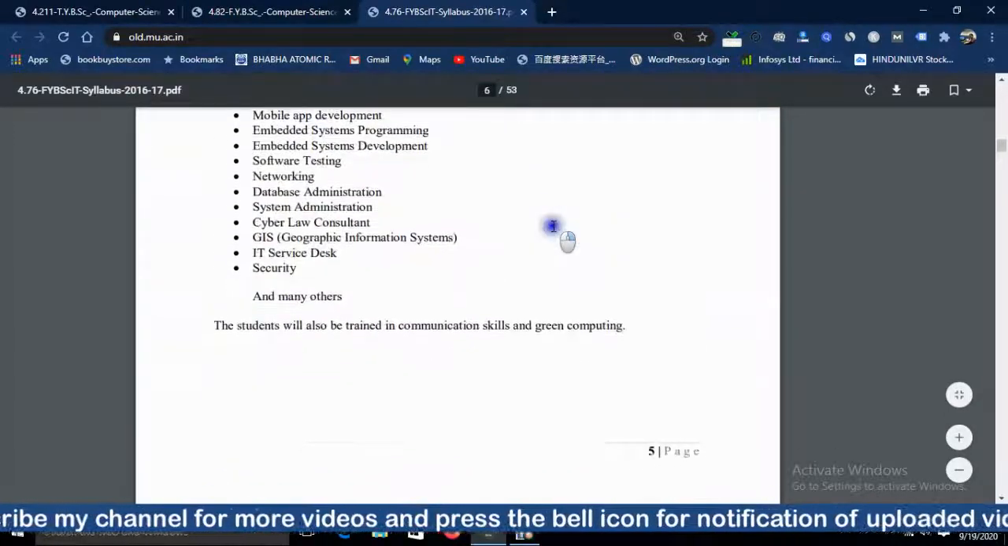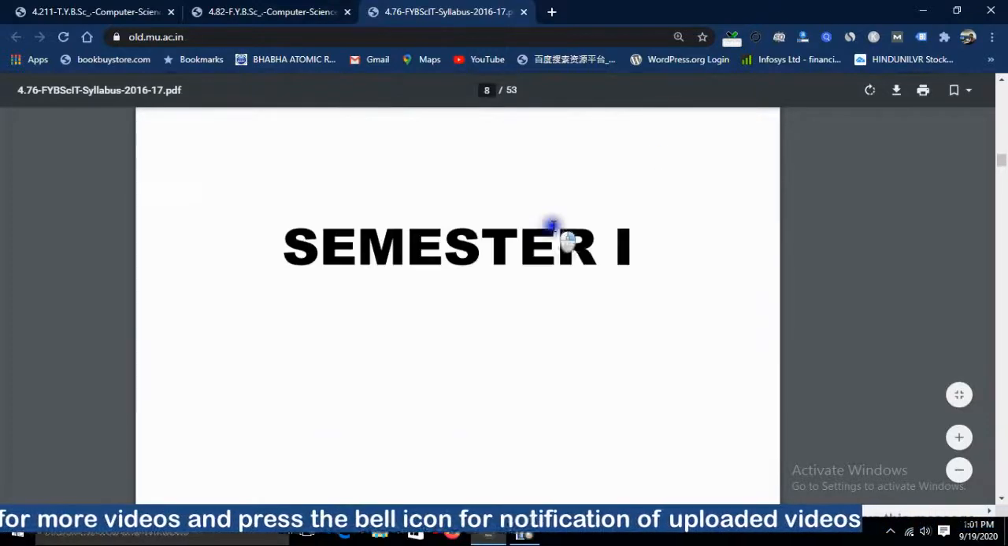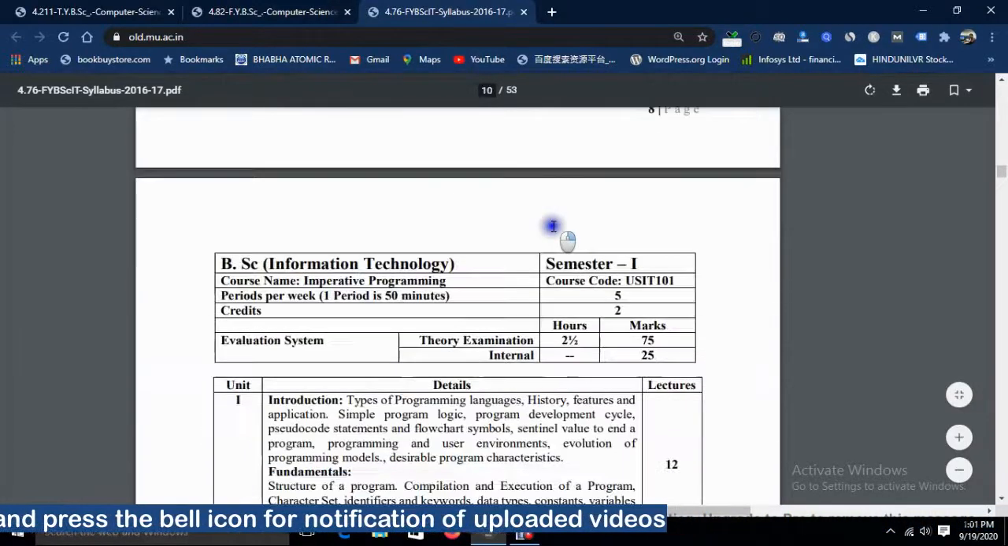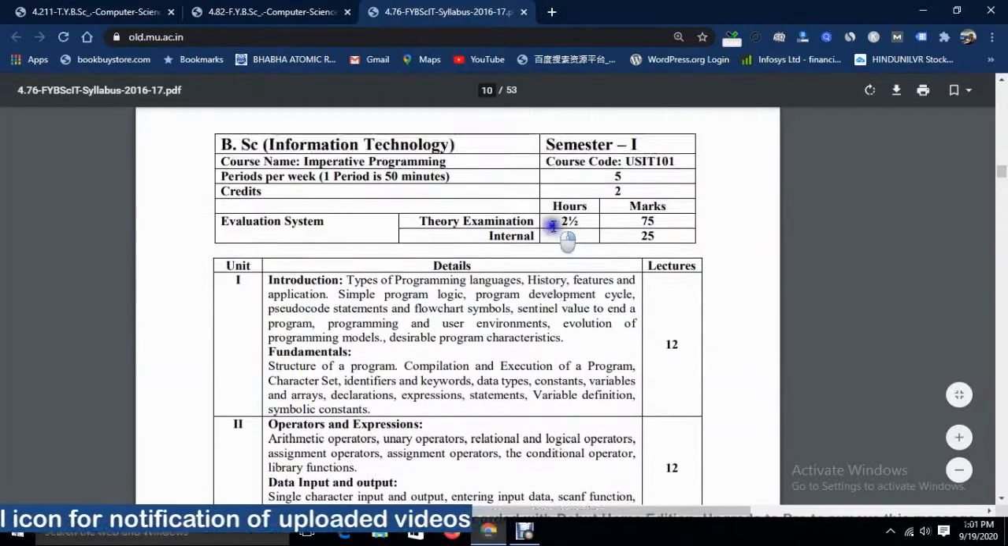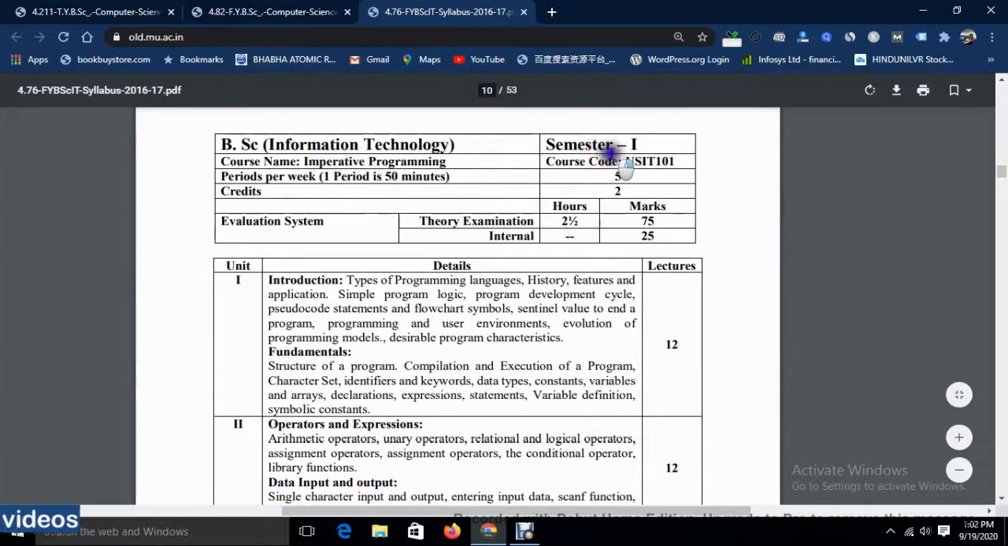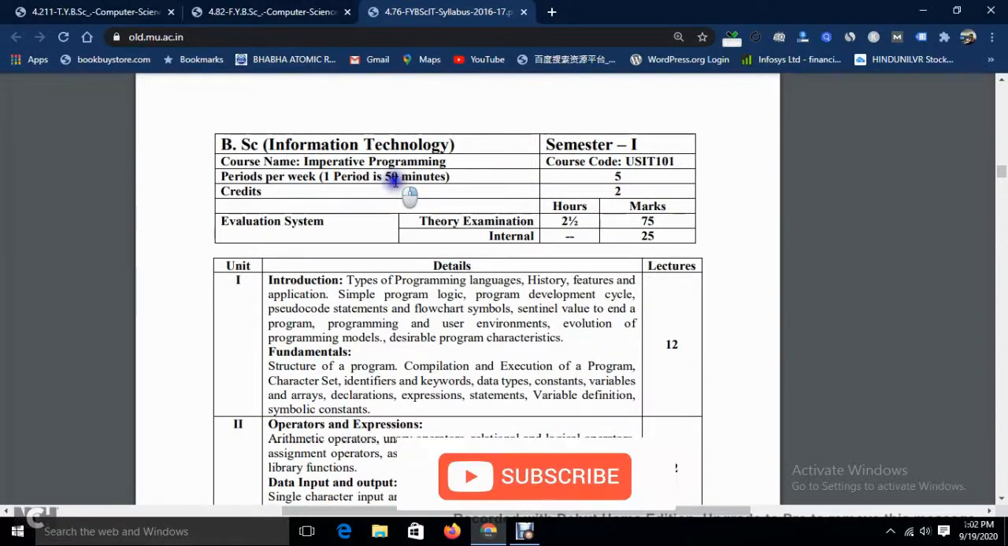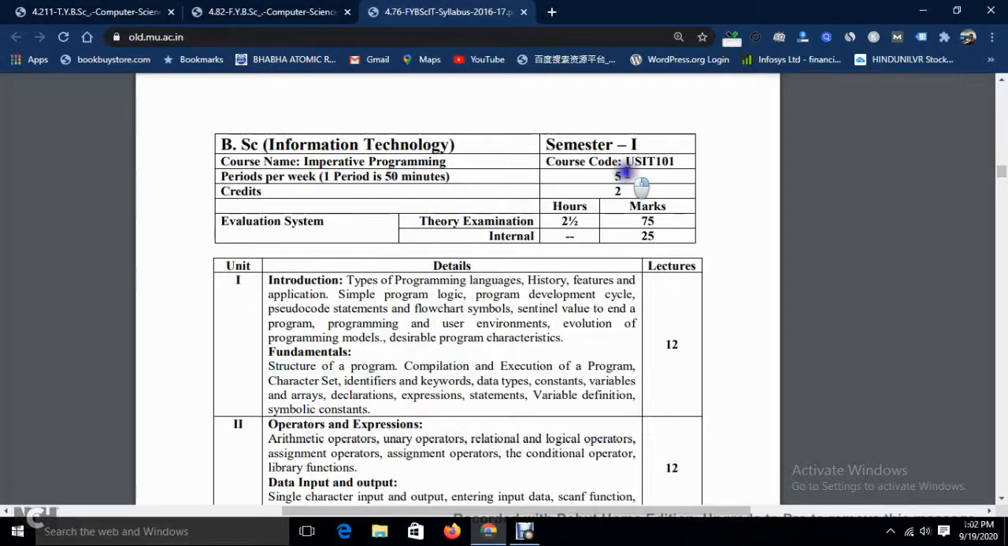According to this you will get an idea for that. See over here, they have given 12 lectures, and the bifurcation is given here as Imperative Programming, the code they have given. You will be given one period, that is, as I told you, 45 to 50 minutes. For a master's degree it is 50 minutes, but for BSc it is 45 minutes, but anyhow it could be 50 or 45 minutes, so it's not a big deal for a 5 minute difference in lecture sessions. They have given 5, and credits are 2 credits.